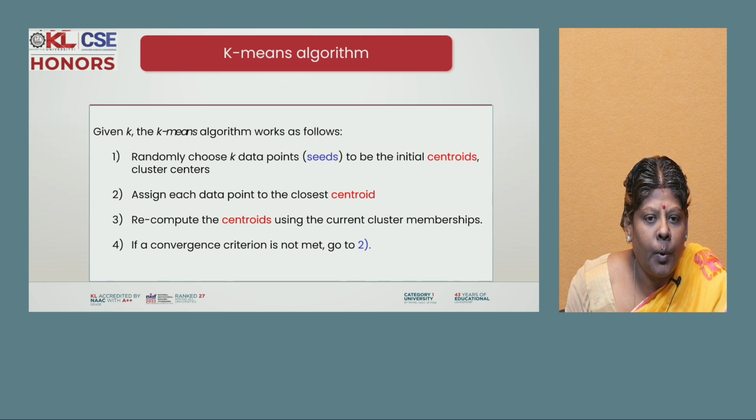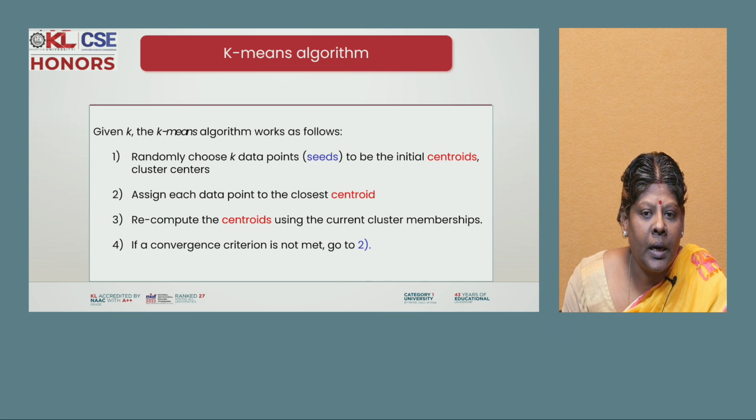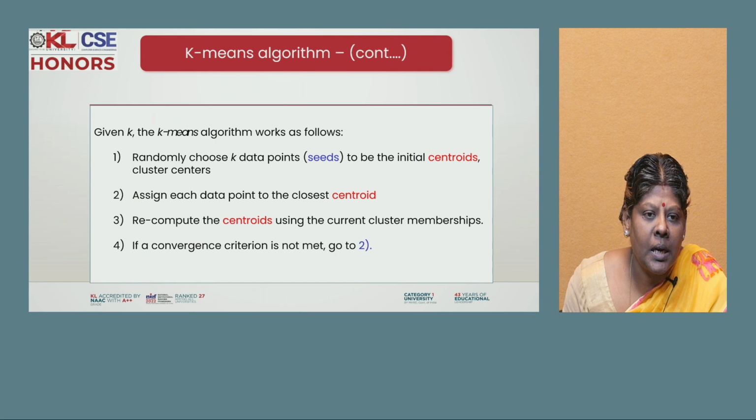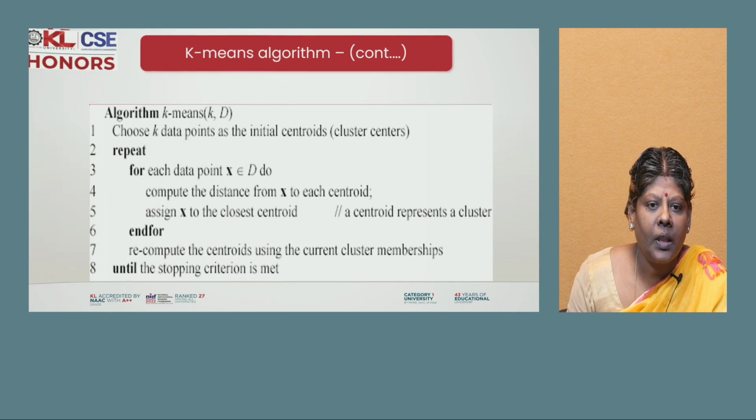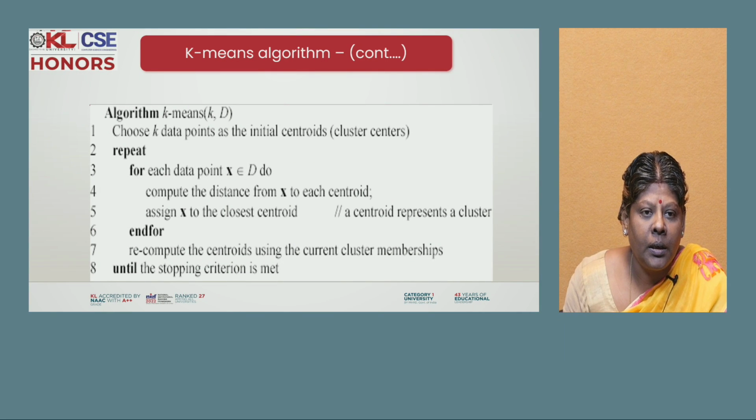Assign each data point to the closest centroid with the help of Euclidean distance. Many distance formulas exist, but you use the Euclidean distance formula. Recompute the centroids using the current cluster membership. If the clusters are not yet stable, repeat the process until the seed points and centroids match. The algorithm is: choose K data points, initialize the centroids, and repeat until the data is correctly grouped in the clusters; otherwise recompute the centroids using the current cluster membership.